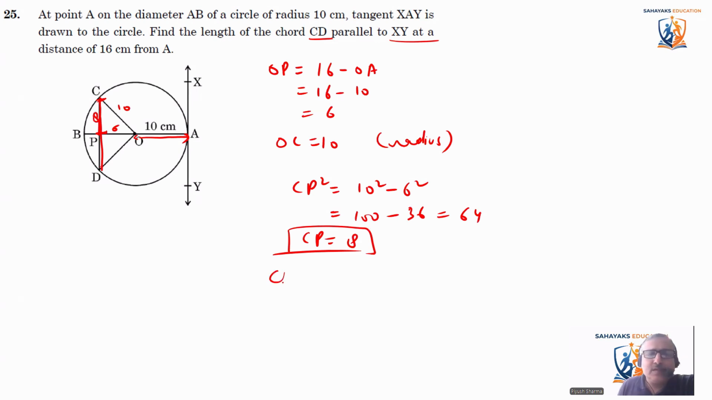Now the chord CD is equal to 2 times CP, because when we make the perpendicular, this is a 90-degree angle. This also will be a 90-degree angle. So this line, which is parallel, is made perpendicular. When it's perpendicular, it meets at the center of the chord. So CD is equal to 2 times CP, that is 2 times 8, which is 16 centimeter. So the chord CD is 16 centimeter.